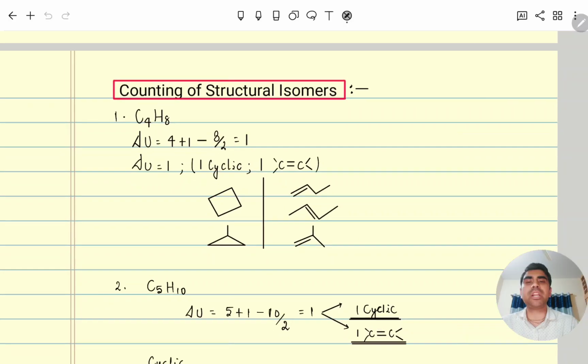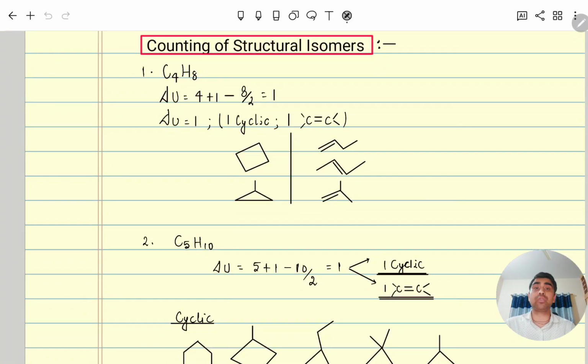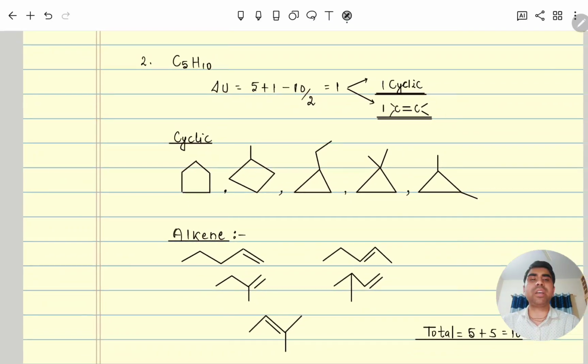Next, moving further, here we will calculate the counting of structural isomerism. There is no formula to calculate counting of isomerism. Always you have to go by hit and trial method. Like here you can see C4H8. First you calculate the degree of unsaturation. Degree of unsaturation 1 means either it will be 1 double bond or a ring. So double bond, 4 carbon: first linear, position at double bond, next position at second, and then one branching. Only these 3 are possible. Whereas in ring, one 4 membered and one 3 membered. That's it. So total how many isomers here? 5.